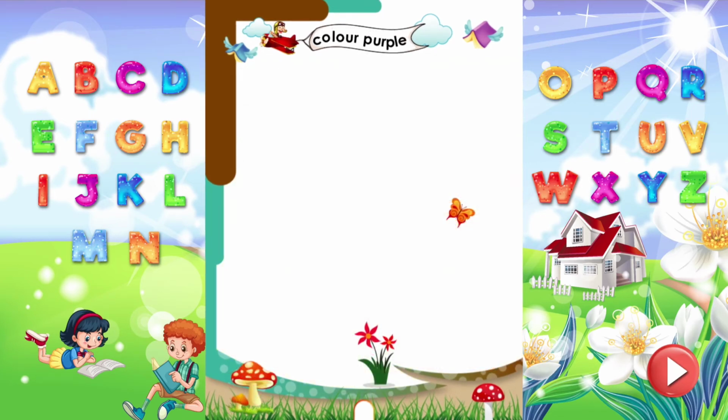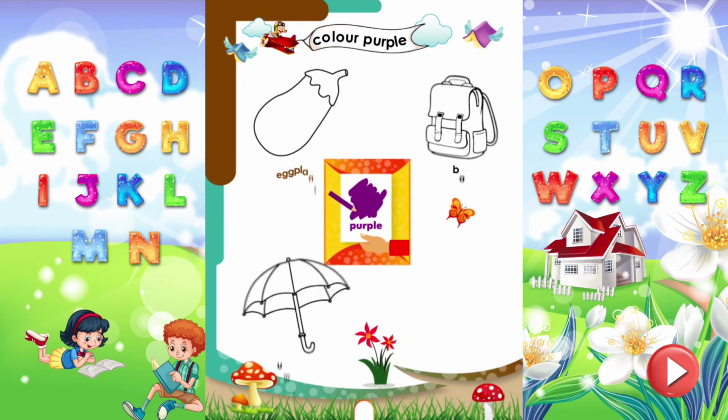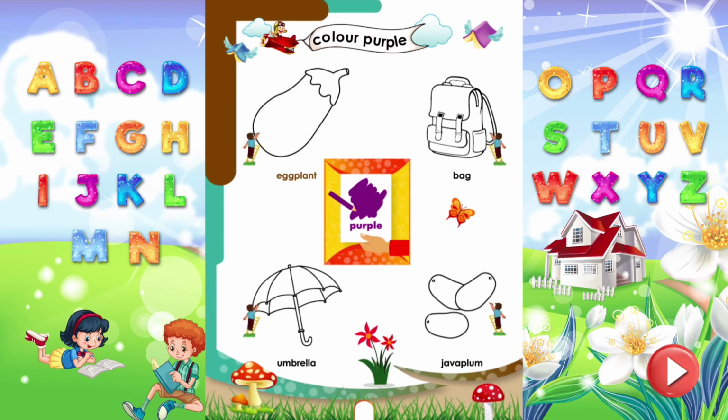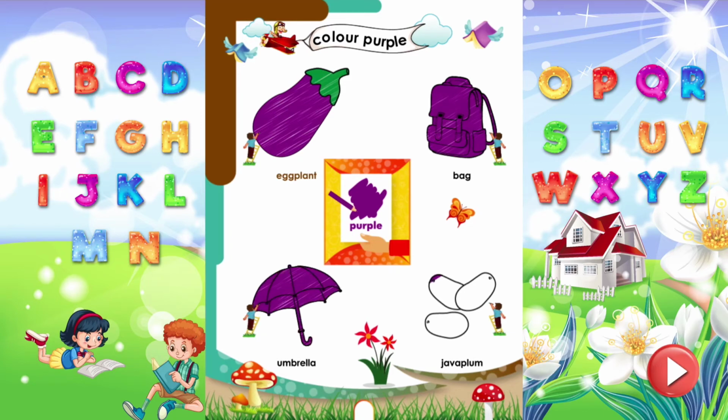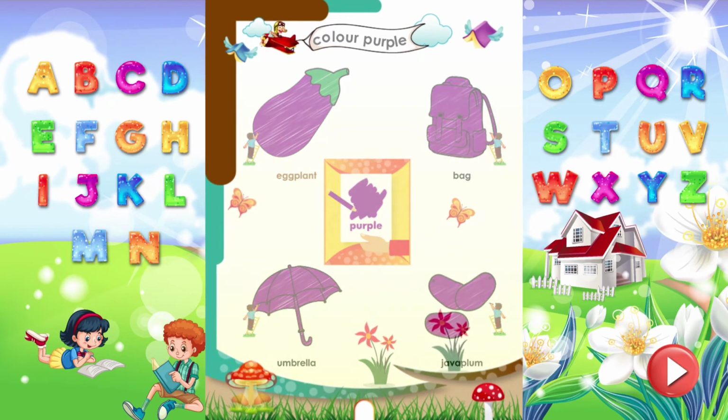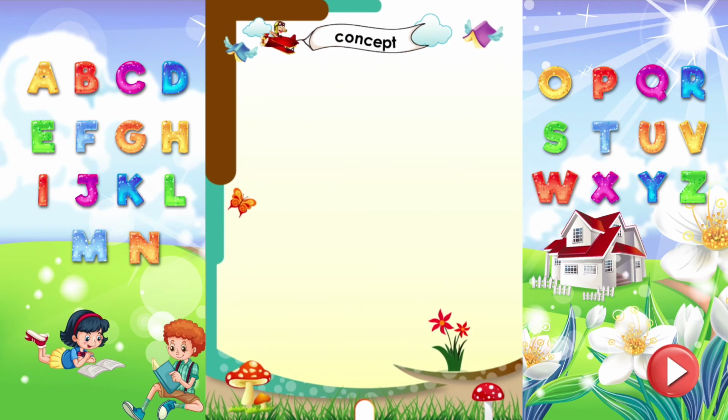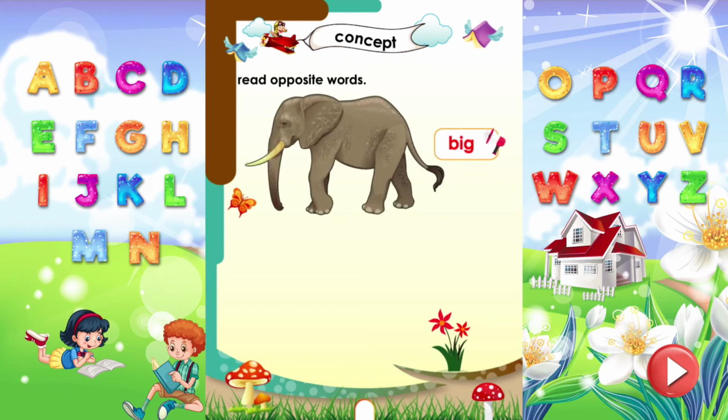Color purple. Color the pictures purple, like eggplant, bag, umbrella, and Java plum. Concept. Read opposite words. Big and small. This elephant is big. This ant is small.